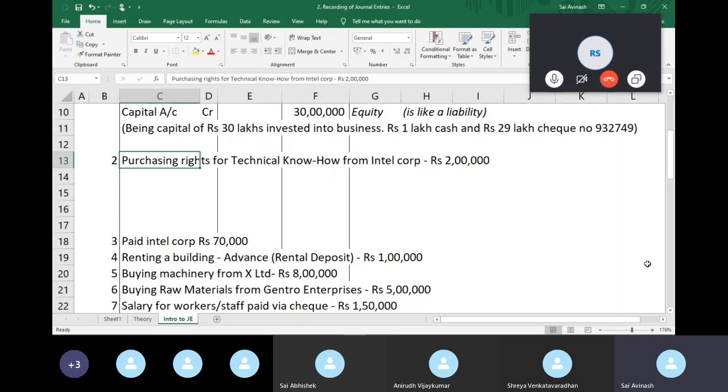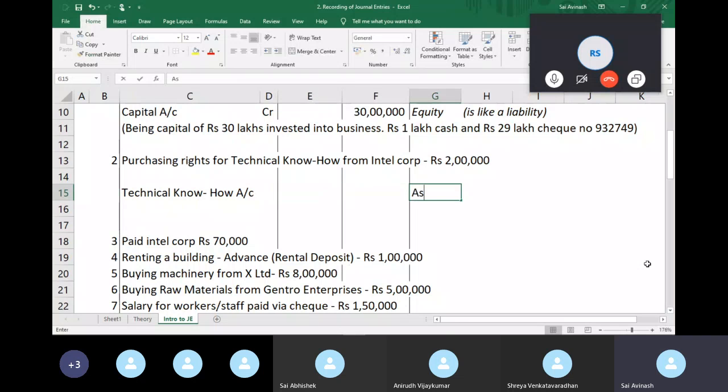An expense is something where you get the benefit within 12 months maximum. It is not an income because it's not like a sale, and it's definitely not a liability. So we have the technical know-how account.